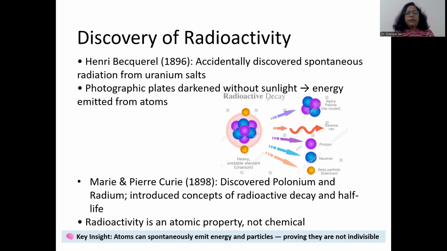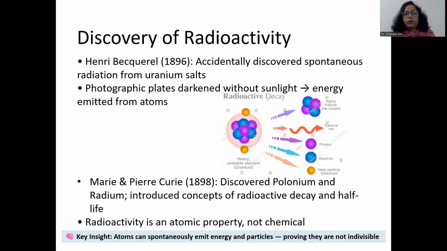A couple of years later, Marie Curie and Pierre Curie discovered polonium and radium. They introduced the concept of radioactive decay, that some matter radiates energy and that matter gets reduced in amount because of this decay.